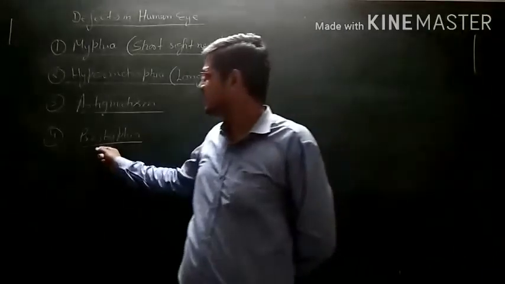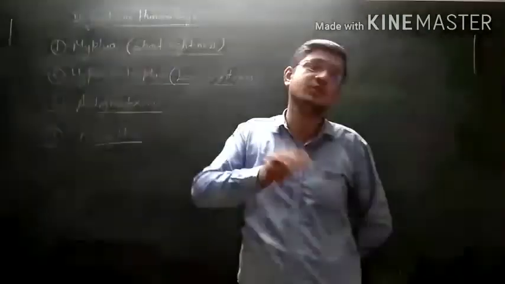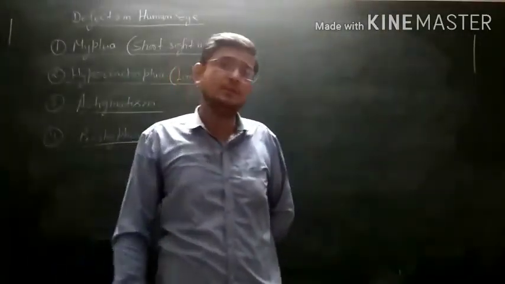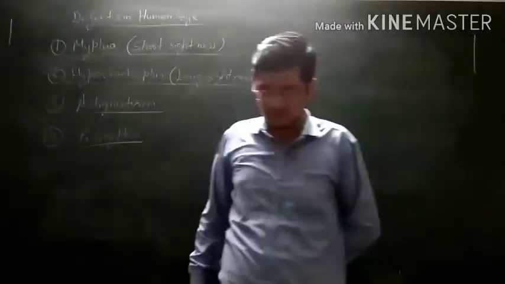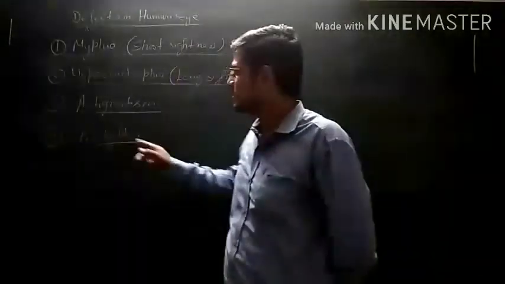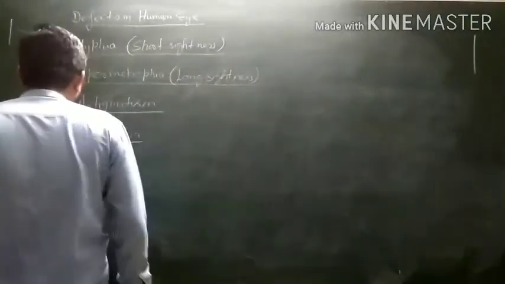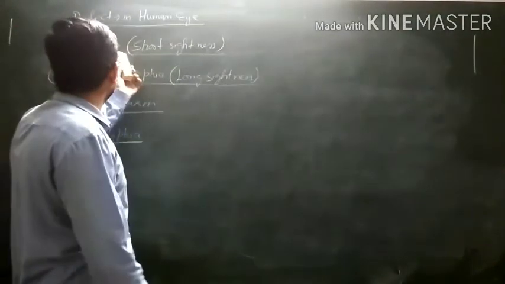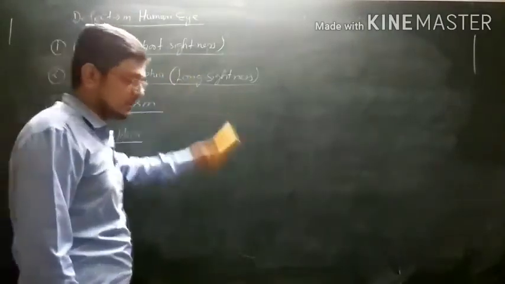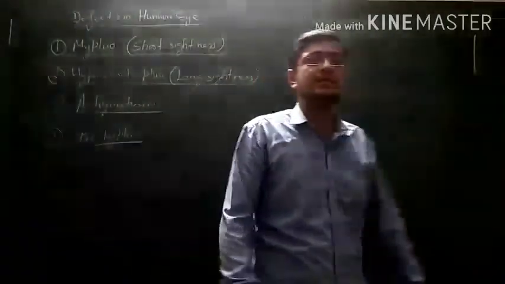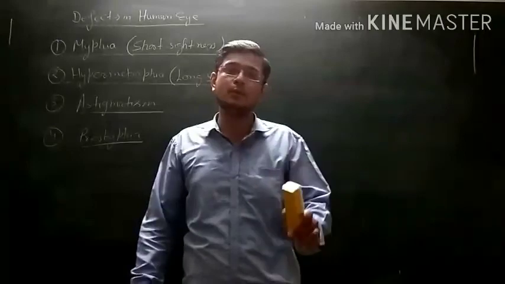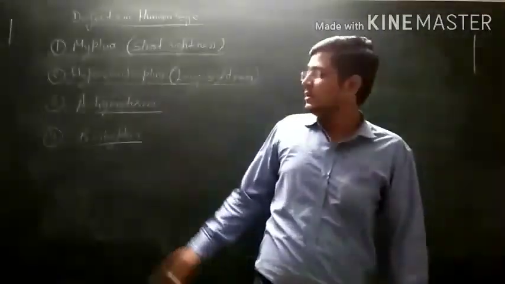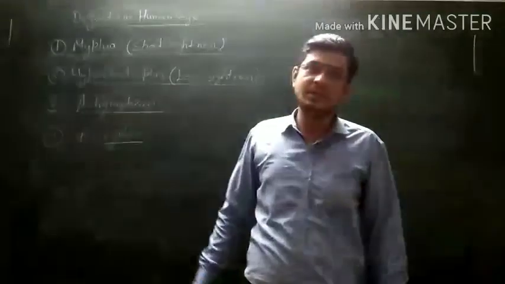In this defect, the near point shifts away from the eye and the far point shifts toward the human eye, due to which it is caused. So to remove this type of defect, a special lens, which is a combination of convex and concave, known as a bifocal lens, is used. By placing a bifocal lens in front of our eye, the presbyopia defect can be removed.